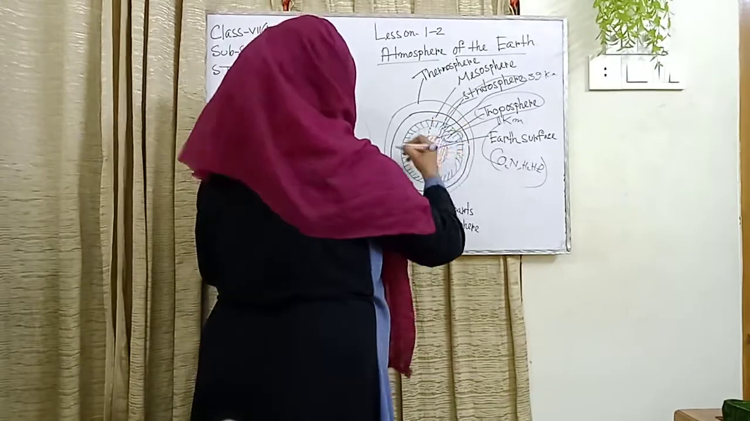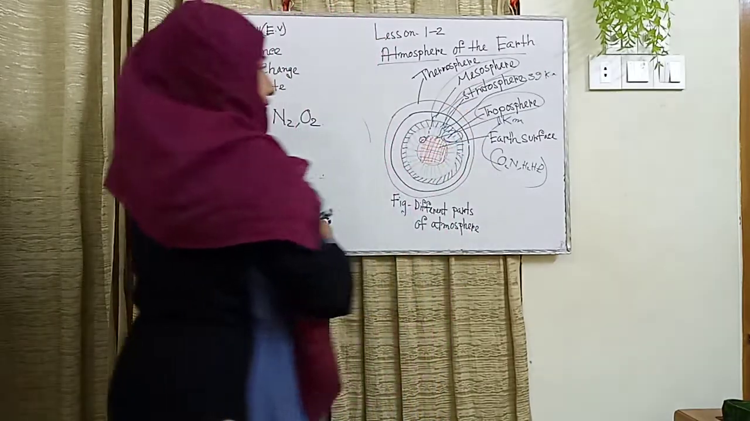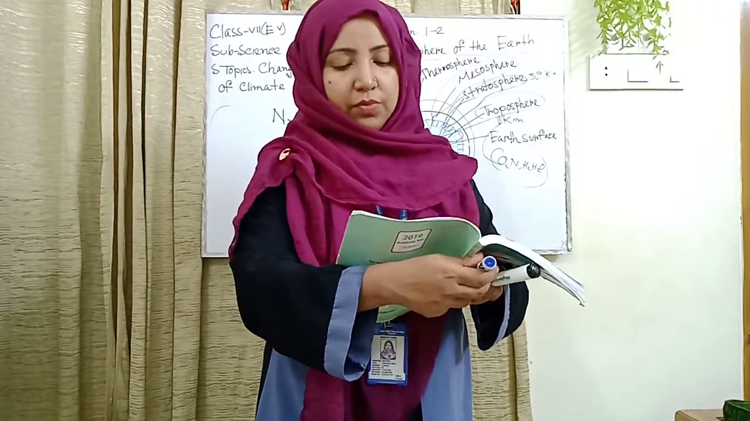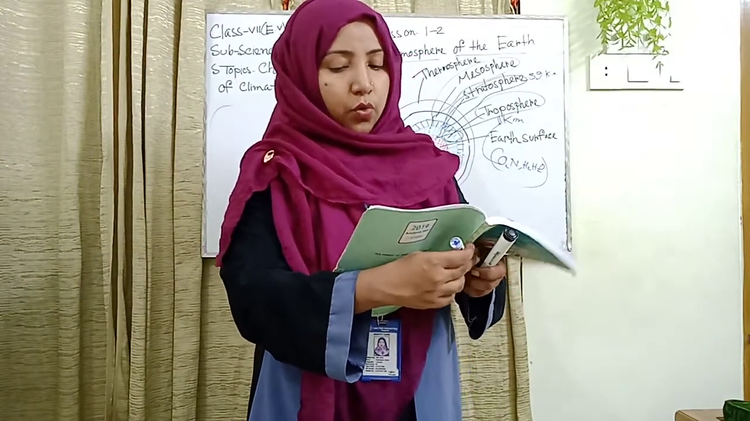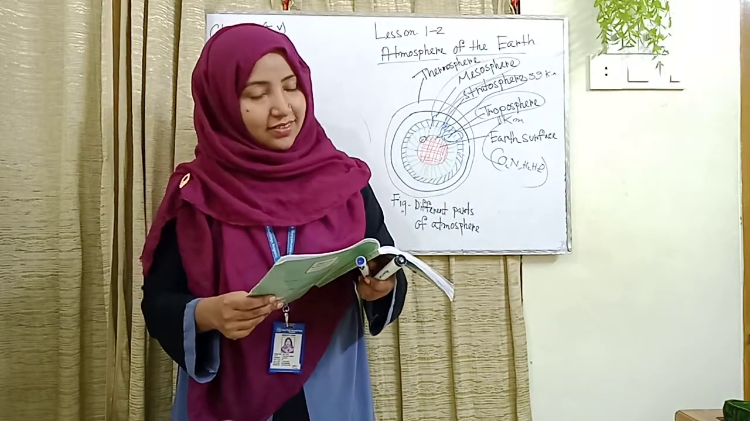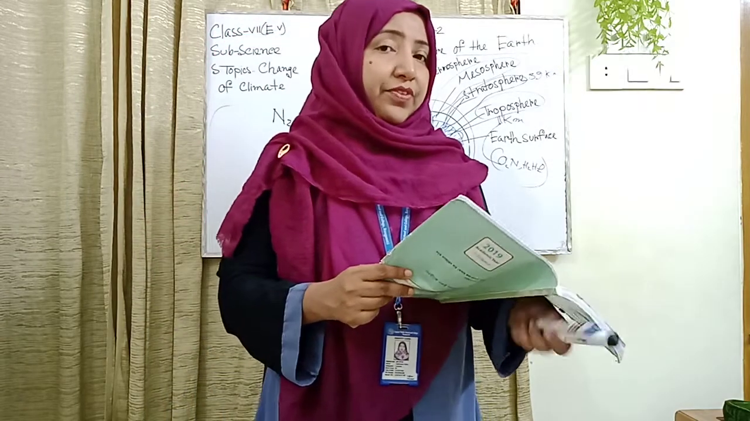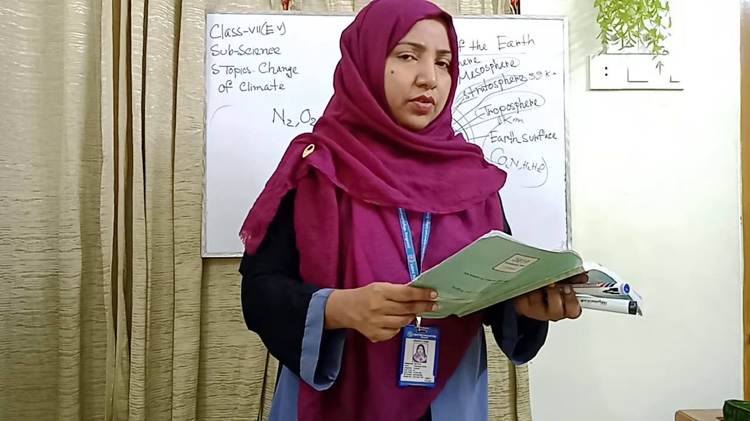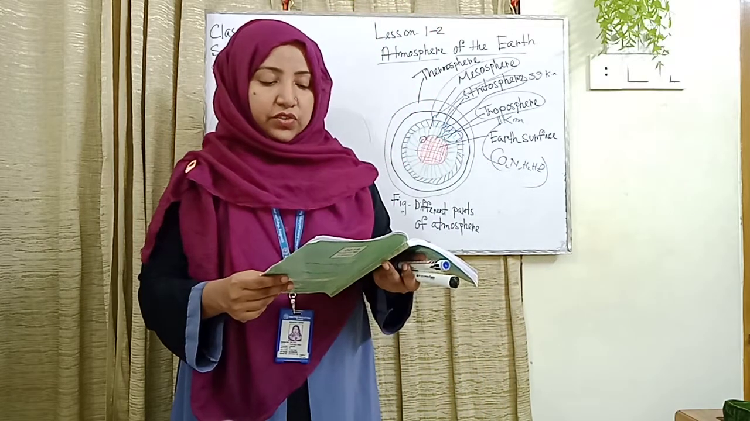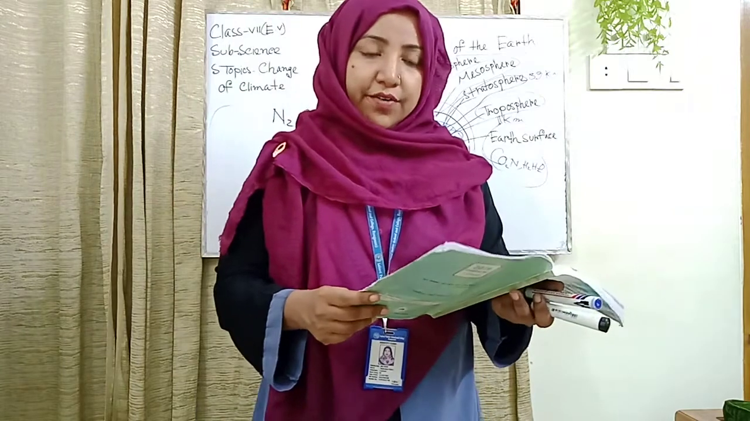Our next layer is the mesosphere. This layer starts where the stratosphere ends. With increase in height of the layer, temperature starts falling. And the last layer is the thermosphere. Thermo means temperature. This layer is almost airless. Here temperature rises fast, so it is called thermosphere. Radio signals are reflected from this layer.